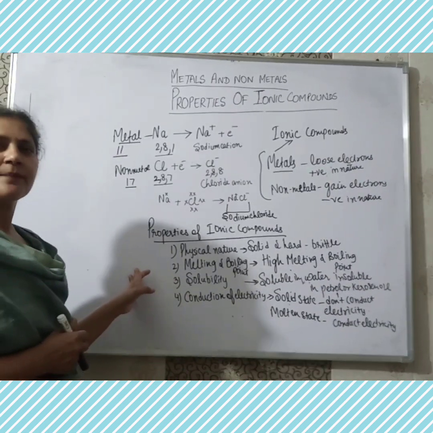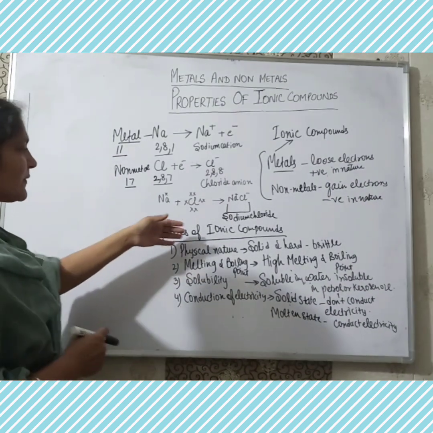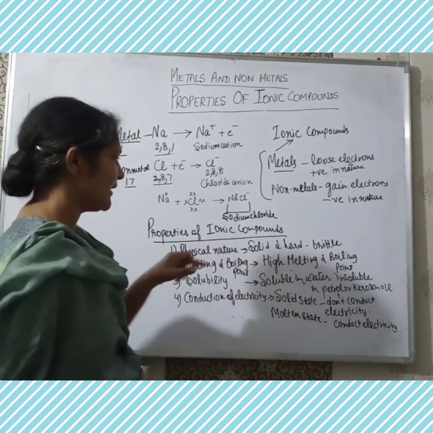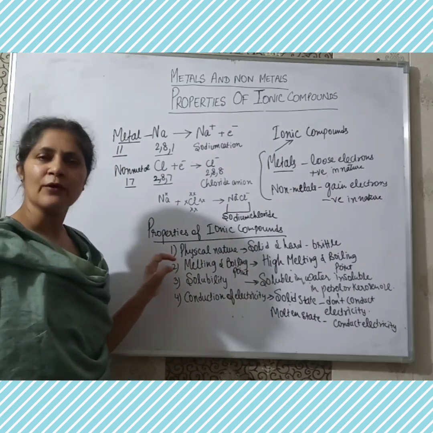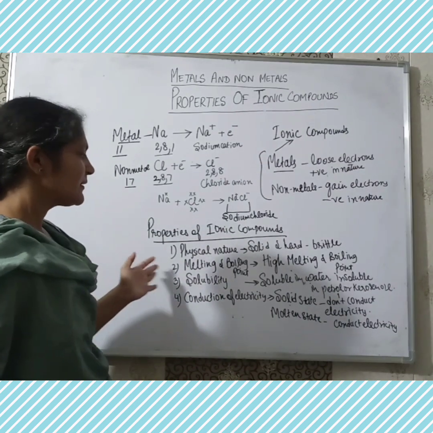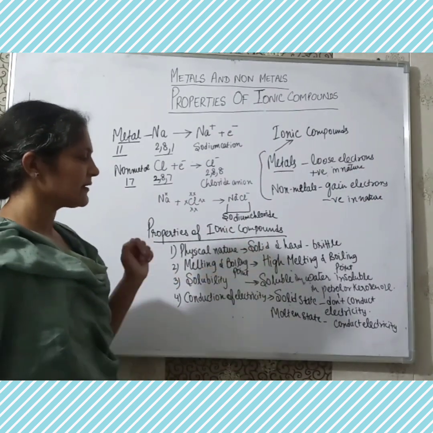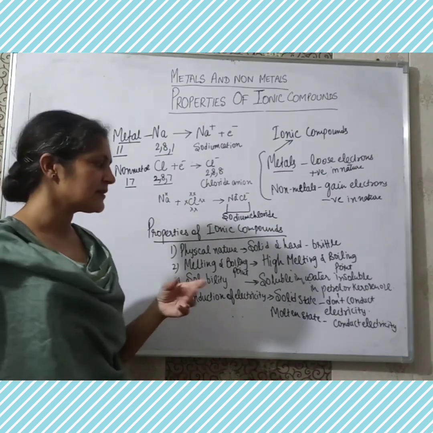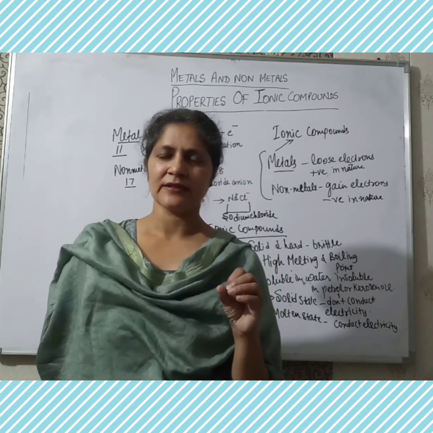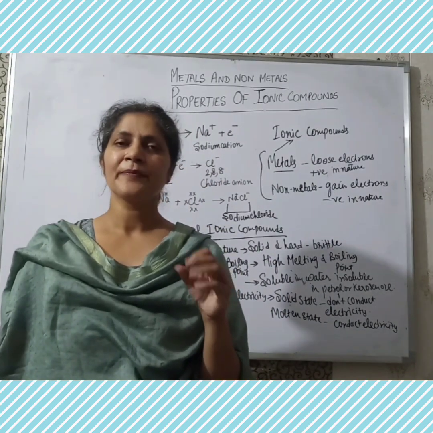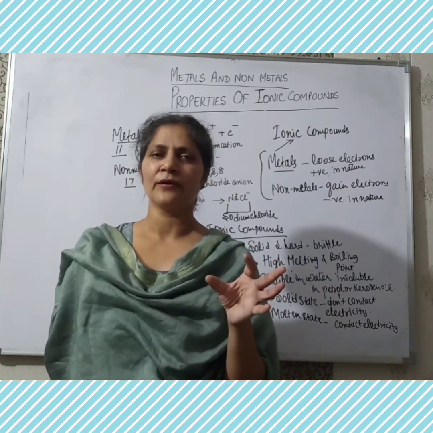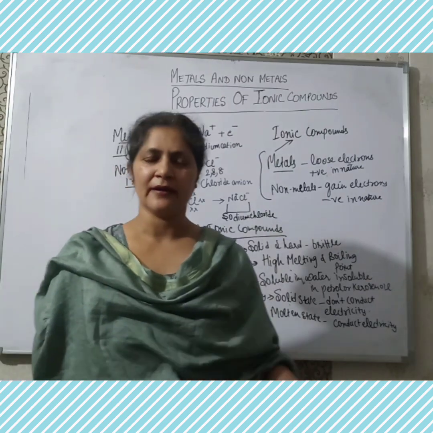So I repeat the properties of ionic compounds. They are solid, hard and brittle. They have high melting and boiling points. They are soluble in water but insoluble in petrol and kerosene oil. In solid state, they do not conduct electricity, but in molten state, due to the movement of oppositely charged ions, they conduct electricity because heat provided to them is used to overcome the force of attraction between them. So these all were the properties of the ionic compounds.